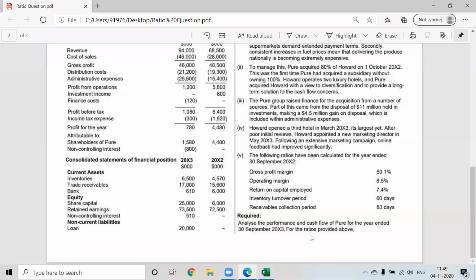Guys, this becomes a bit easier because most of the reasons for change in ratios you can find in the adjustments itself. So we'll try to answer that with the help of these adjustments. Everyone understood the question? Yes, sir.